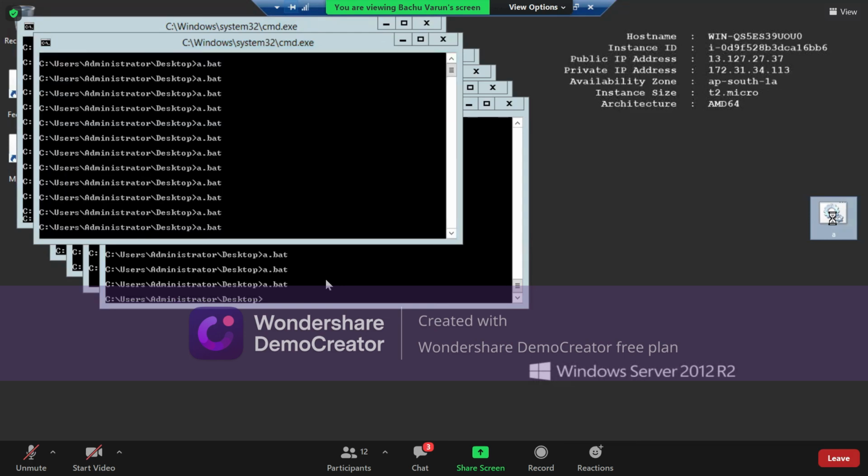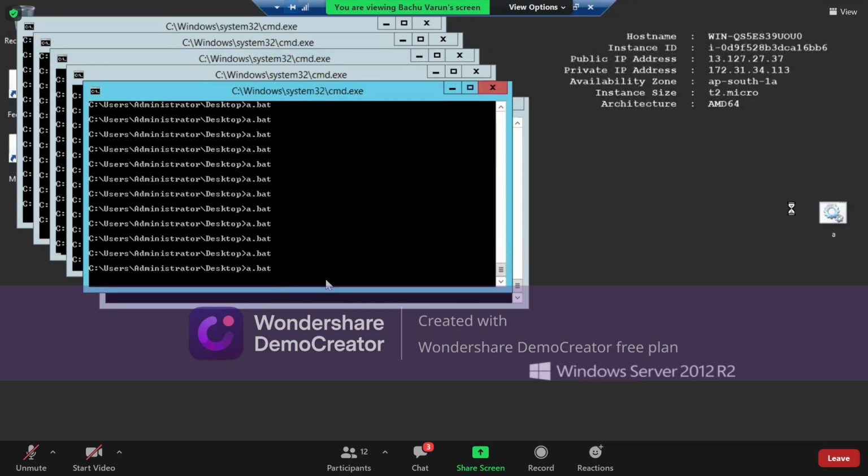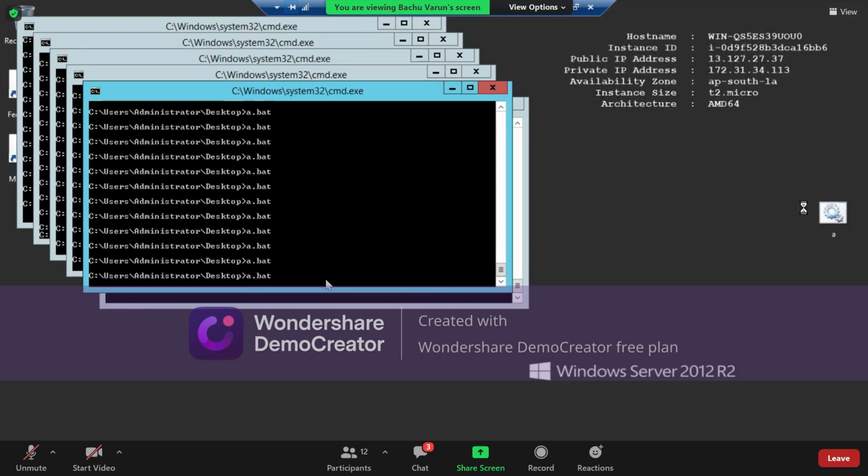The more times I run it, the more traffic I create. This is manually created traffic, only for practical purposes. In general, a bat file is used for different purposes, such as running multiple updates, but here it is used only for creating the load. You can see my cursor is in a waiting state now.